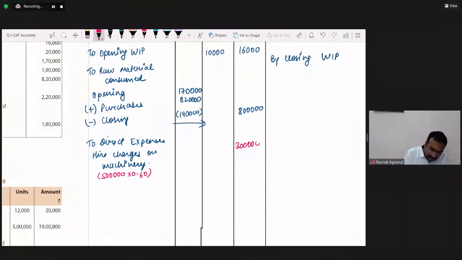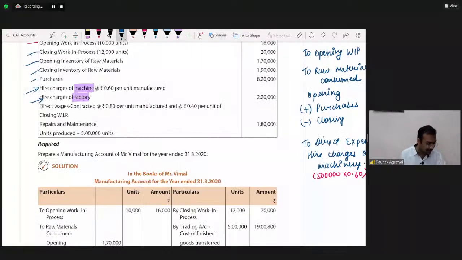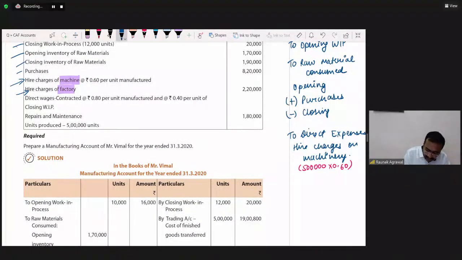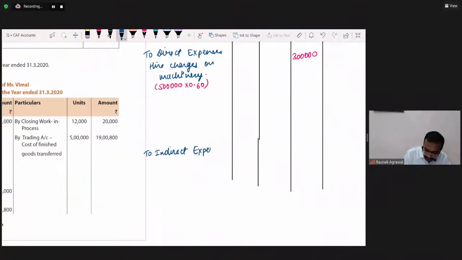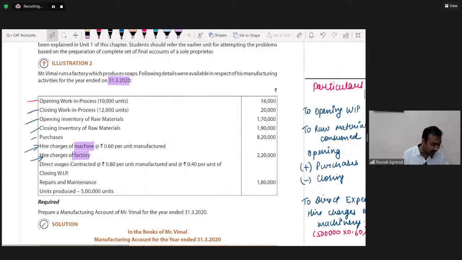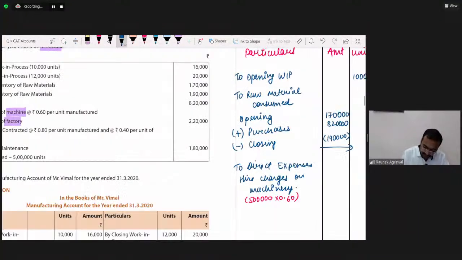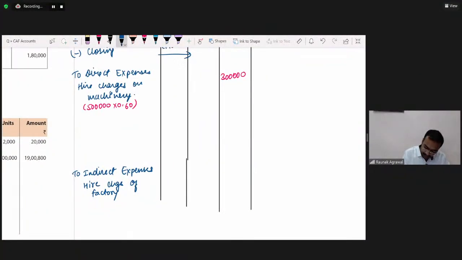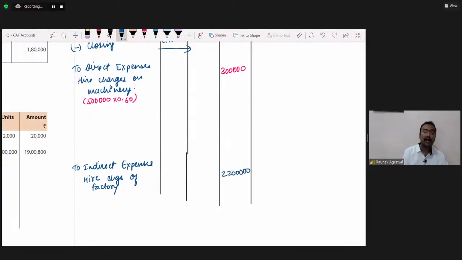Next, what is given? Hire charges of factory, it is given 2,20,000. It is an indirect expense, so we will write it under the heading indirect. To indirect expenses, hire charges of factory. What is given? It is given 2,20,000, so we will directly write 2,20,000.